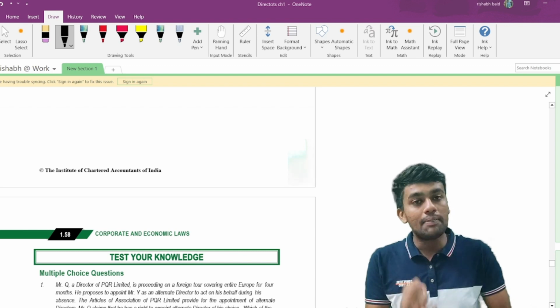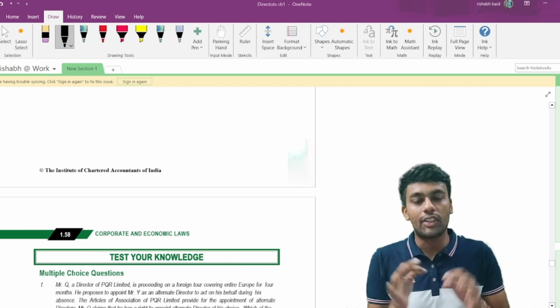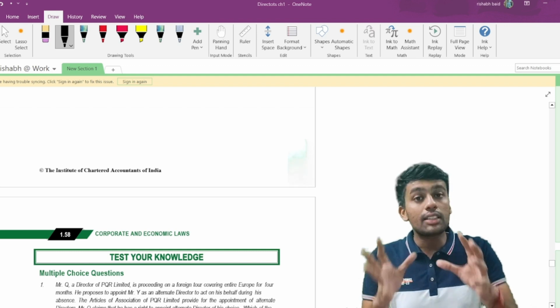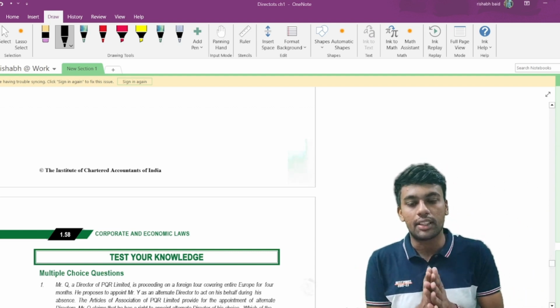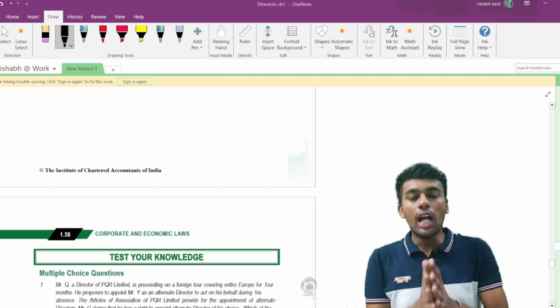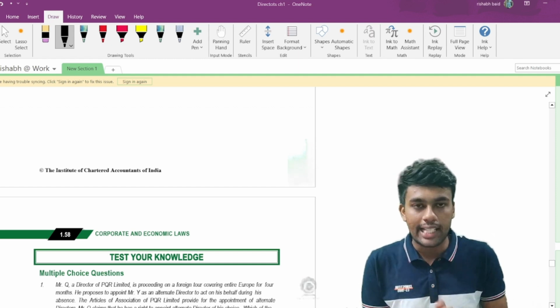This includes your MCQ question and answers and your descriptive question and answers as well, because descriptive can be converted into MCQs and can be asked in your examination. So I have decided to cover all the questions including your descriptive ones as well.